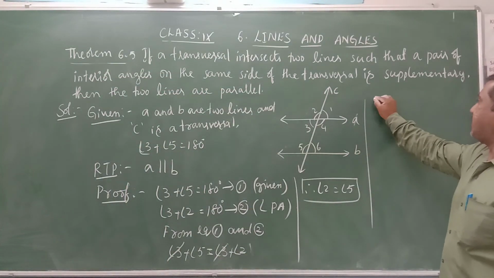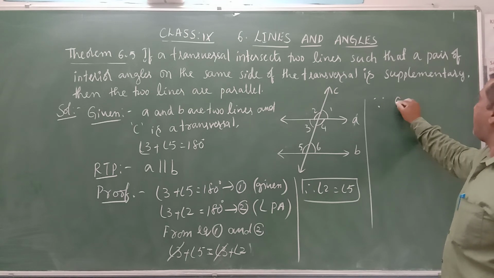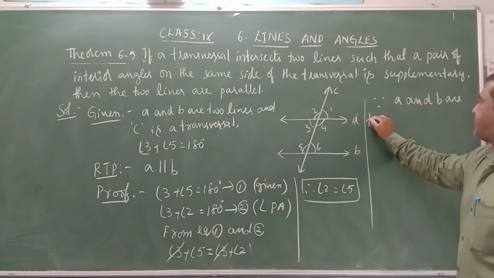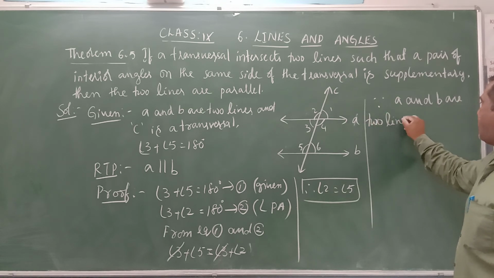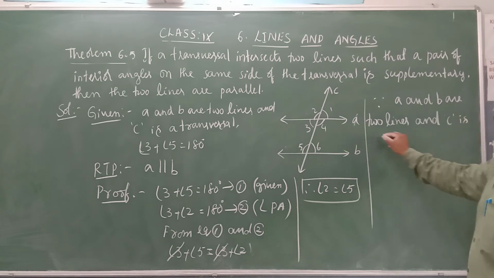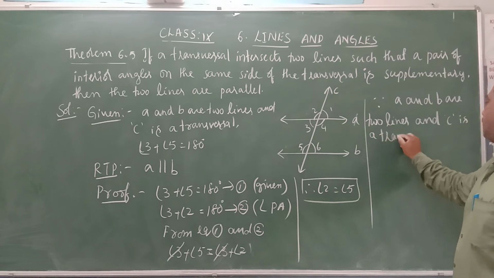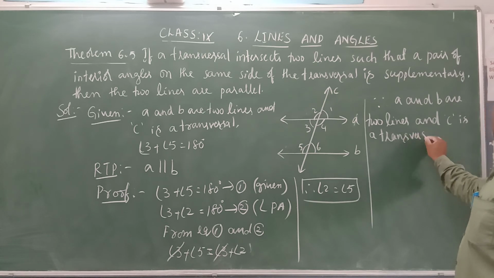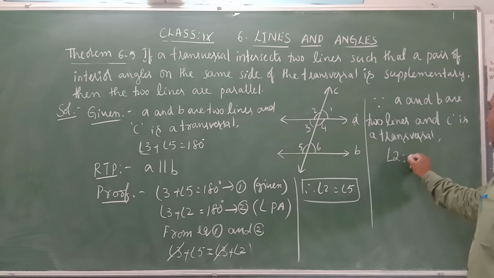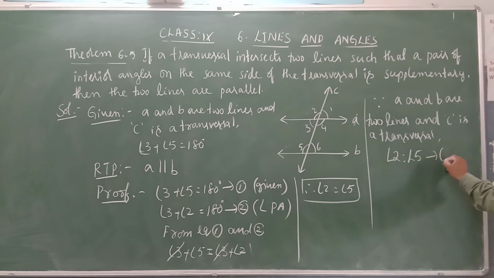Now, since A and B are two lines, and C is a transversal, and angle 2 is equal to angle 5, just now we proved, and they are corresponding angles. Corresponding angles are equal.